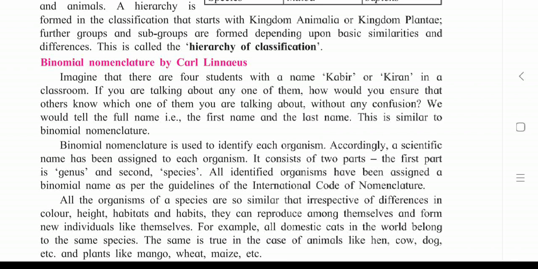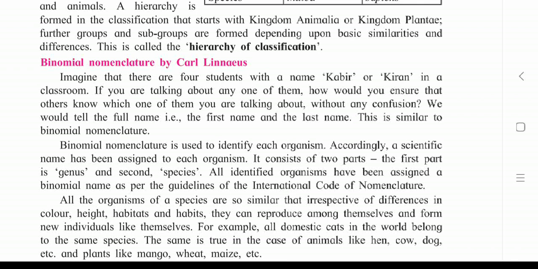For example, myself Swati Miss, Swati Dere Miss and Swati Patare Miss. When you are talking with each other about Swati Miss, you must mention which Swati Miss.